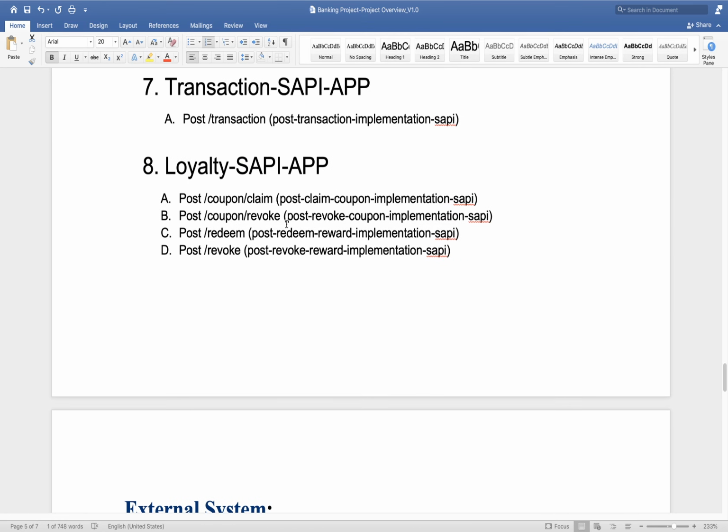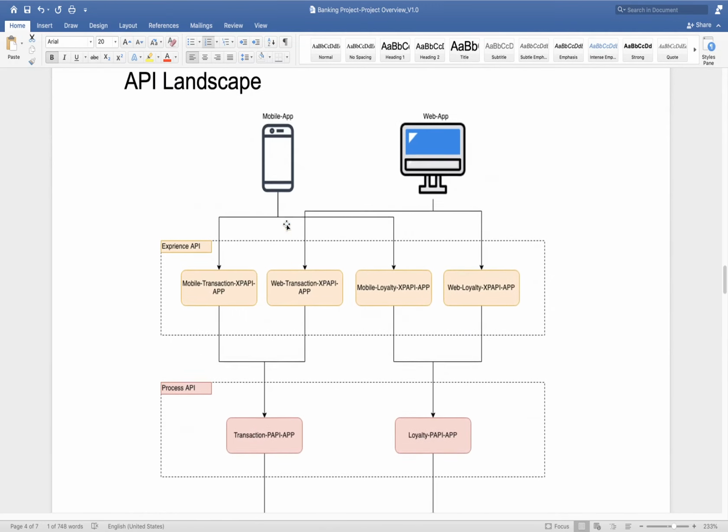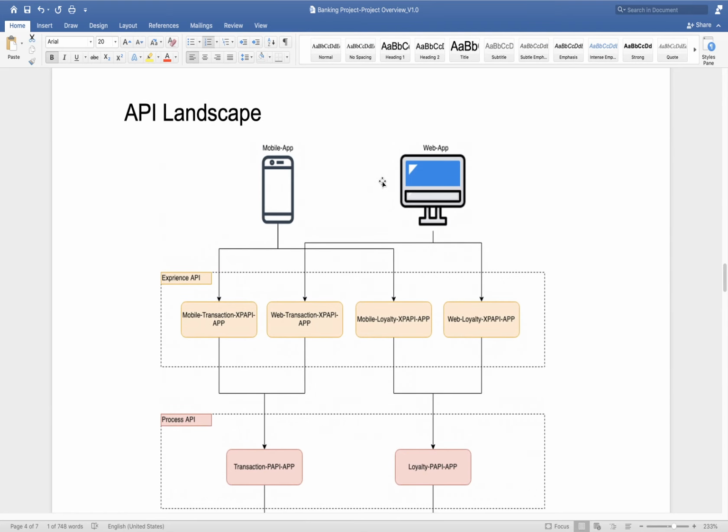Ravi, I have one question: for the experience layer, can we use one app for both mobile and web browser? That depends on your business need. If they say both mobile and web applications should have the same kind of facility, and whatever security you apply in your API works for both, then yes, we can use one. If there is any difference, then you should create different experience APIs. Thank you.